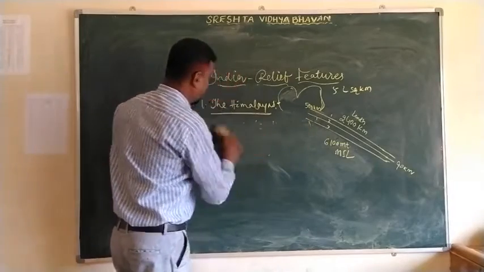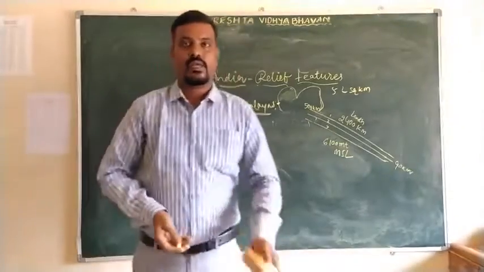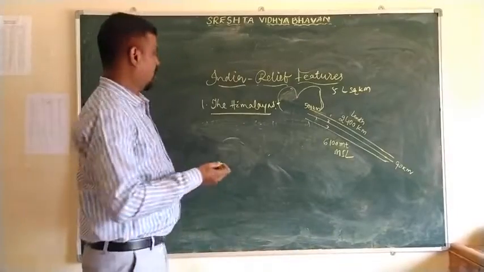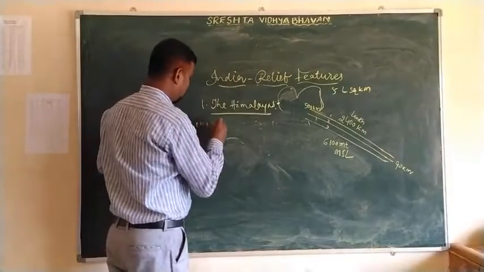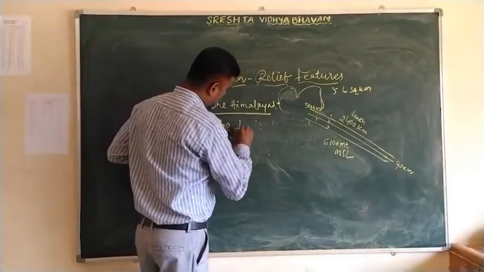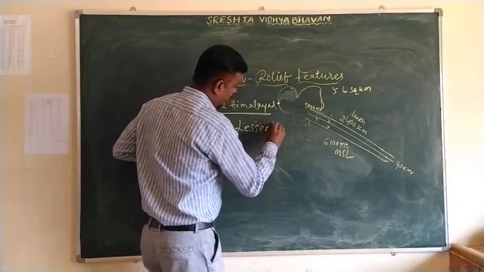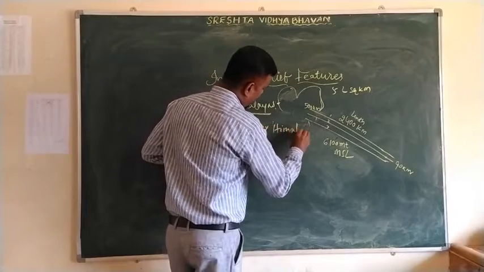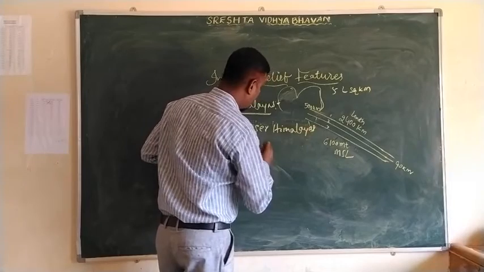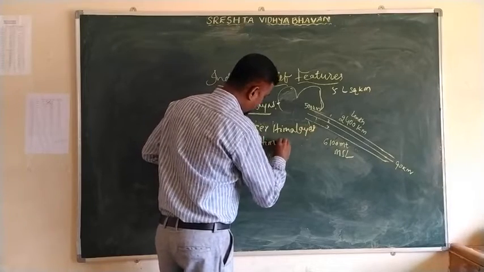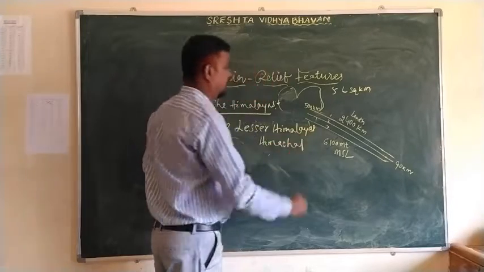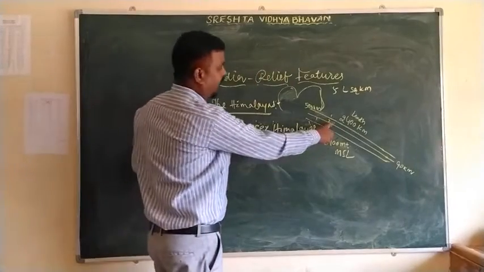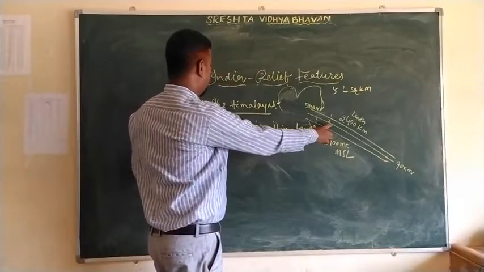The second one is the Lesser Himalayas or Himachal. This is the second most important range of the Himalayas.